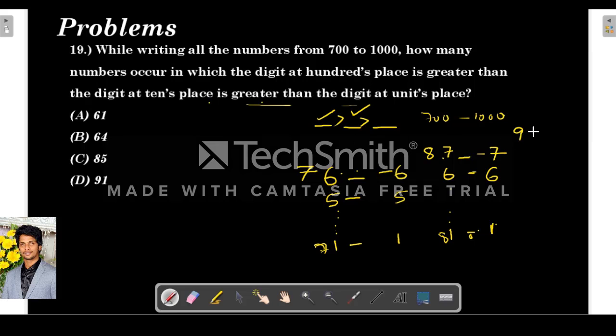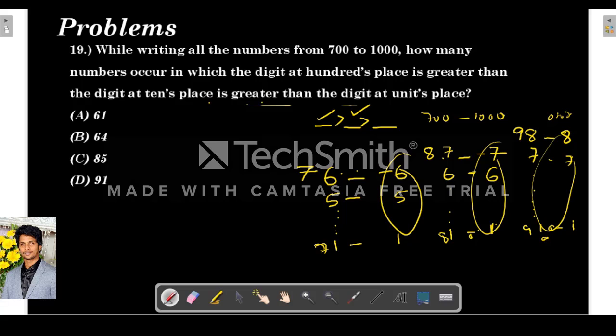Similarly, when the first digit is 9 and the second digit is 8, there will be 8 possibilities here, 0 to 7, right? Similarly, when it is 7, then 7 possibilities. Like that, when it is 1 possibility, that is 910.